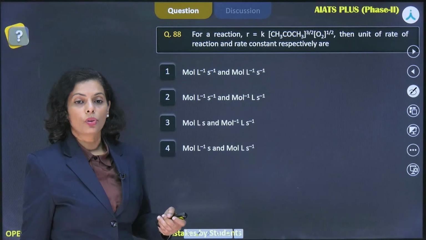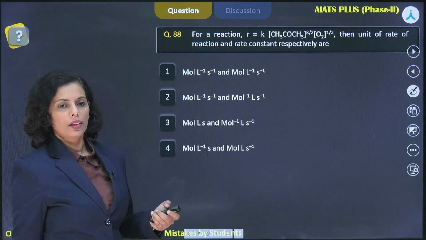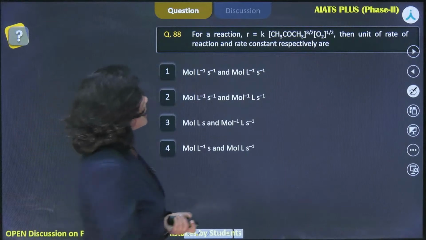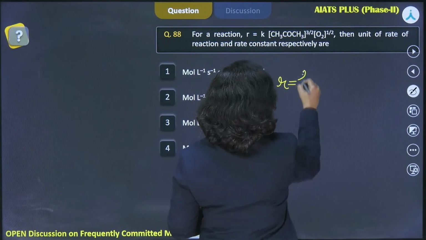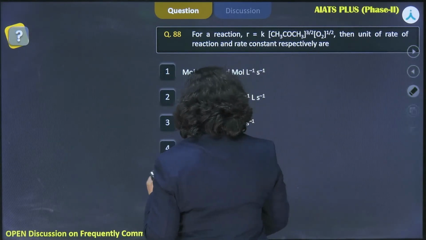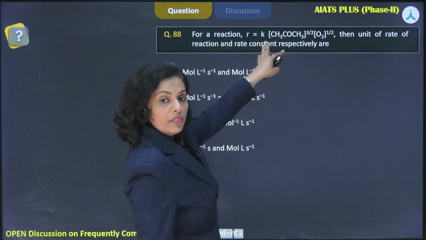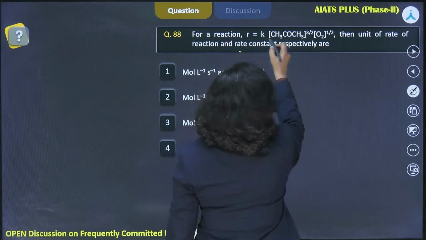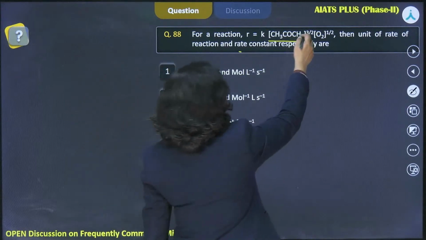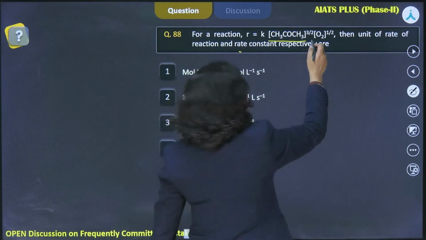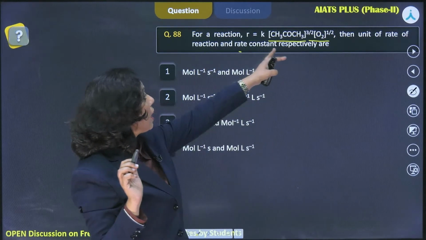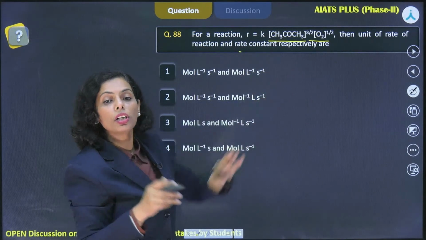One more question that I need to take. Okay. The next question, for a reaction which is going on, R is given, the question from chemical kinetics. Let's have a look because time is also moving forward. One reaction is given, its rate is equal to K, directly proportional to the concentration of CH3COCH3, propanone we have, raised to the power 3 by 2, and concentration of oxygen raised to the power 1 by 2, right? So, how to find out the order of this reaction? Which order reaction is it?